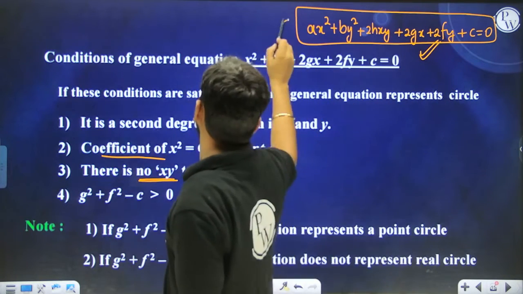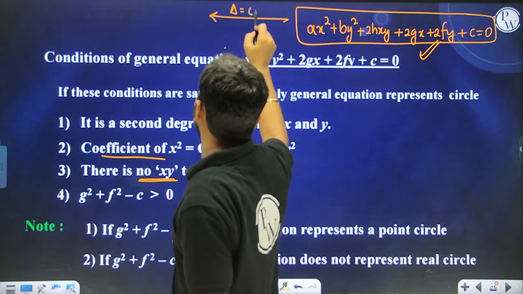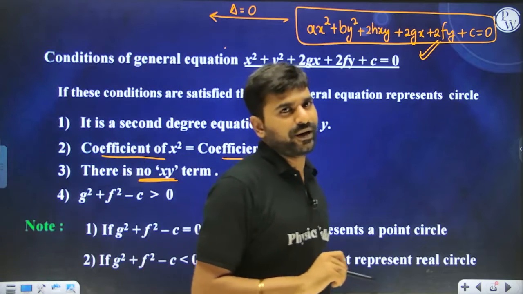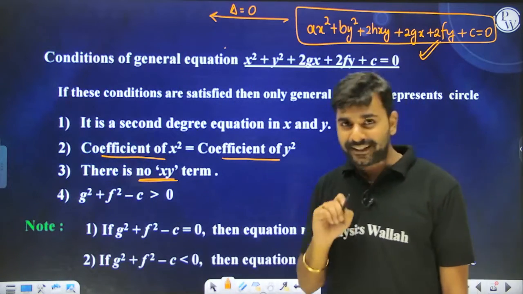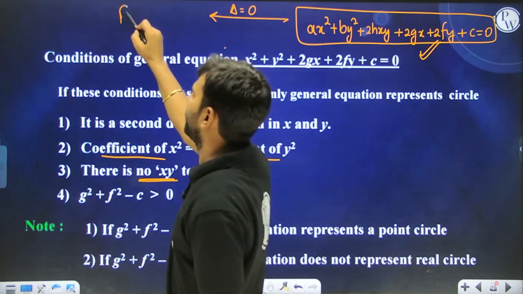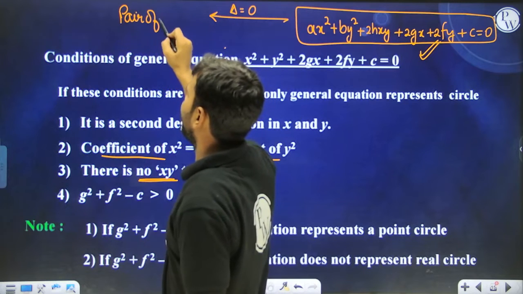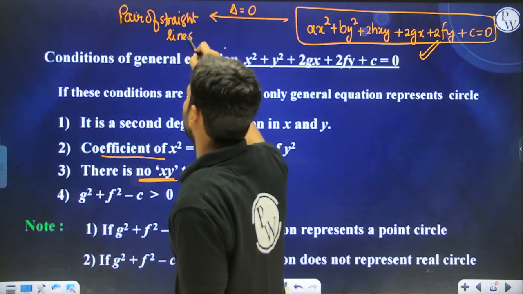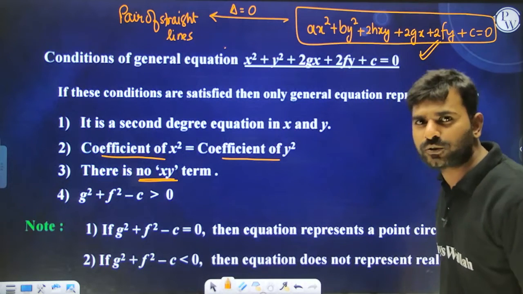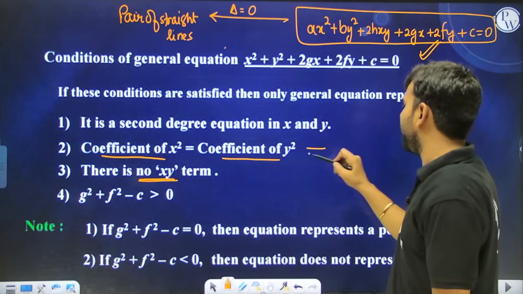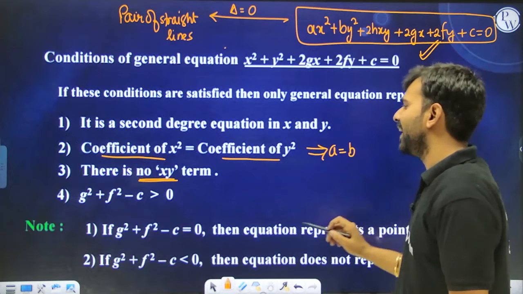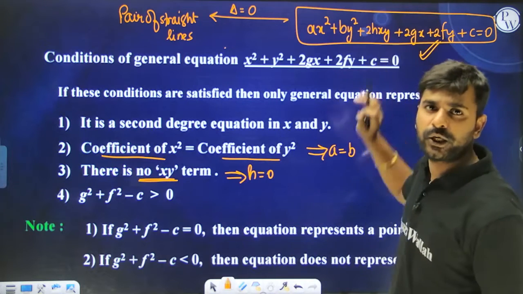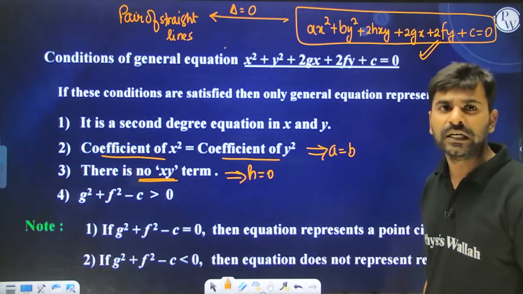I hope you people remember that whenever delta is equal to 0, delta was what? abc plus 2fgh minus af square minus bg square minus ch square. If that thing is 0, then this equation represents a pair of straight lines. Whereas if these two conditions that I have just talked about, that is the coefficient of x square and coefficient of y square, a and b, are equal, and there is no xy term in it, meaning the value of h over here is 0, then this equation will represent nothing but a circle.